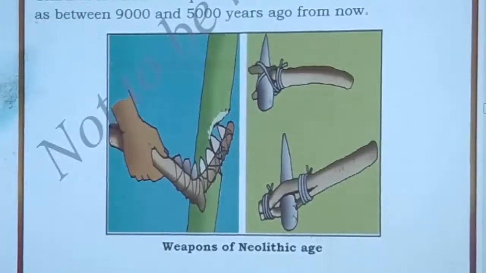The evidence of the Neolithic Age is found in Banahalli, Brahmagiri, Budihal, Halur and Pilikihal, T. Narsipura, Uttanur of Karnataka and Chirand of Bihar. The period of the Neolithic Age is usually fixed as between 9000 and 5000 years ago from now. So these are the important sites where we get evidence about the Neolithic Age.